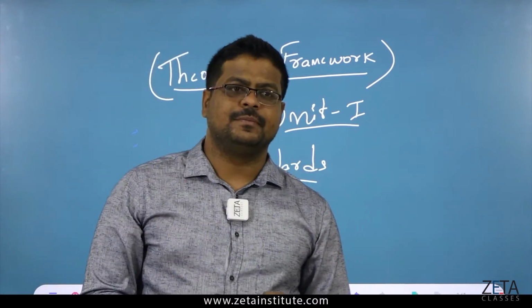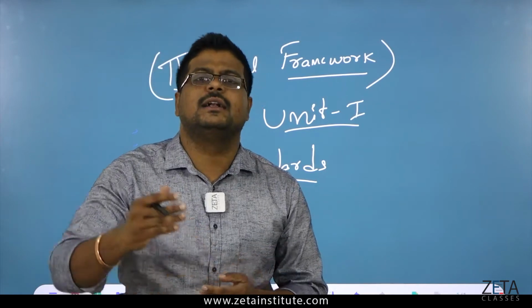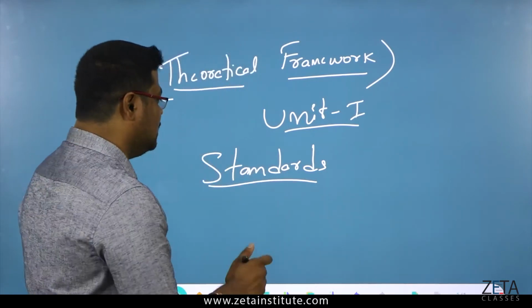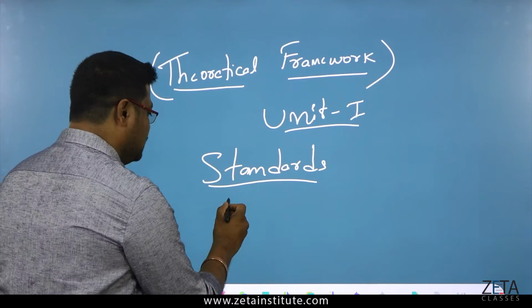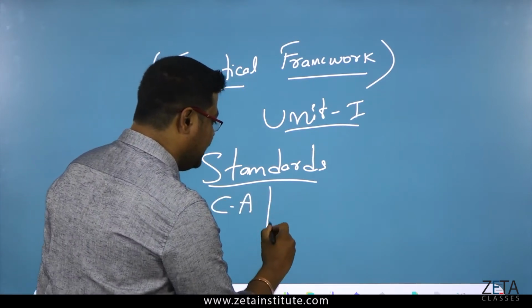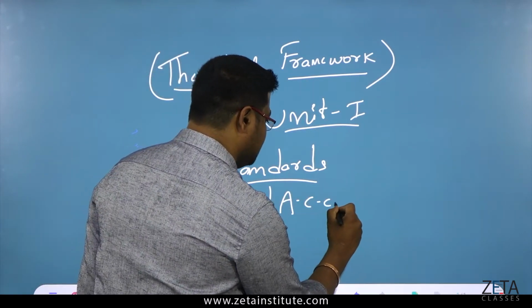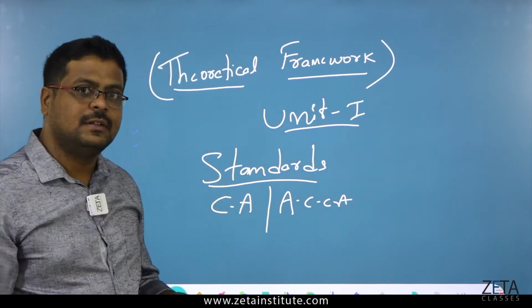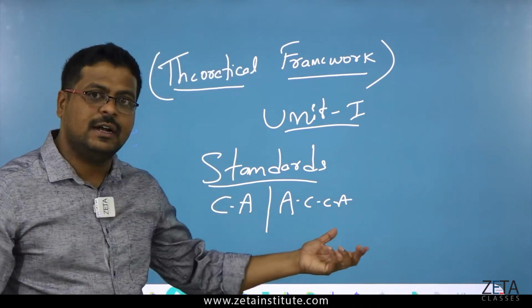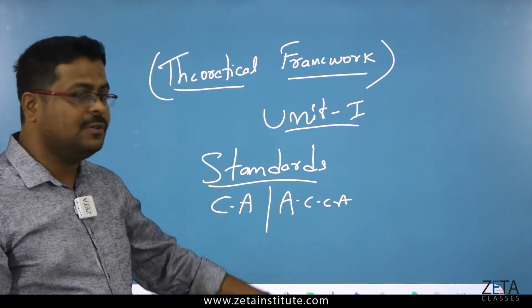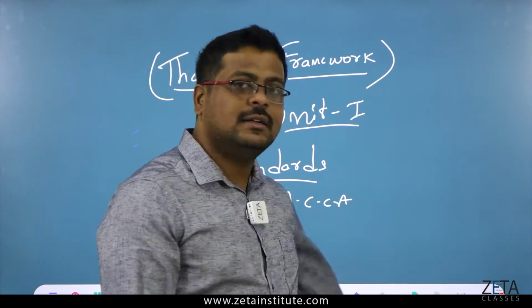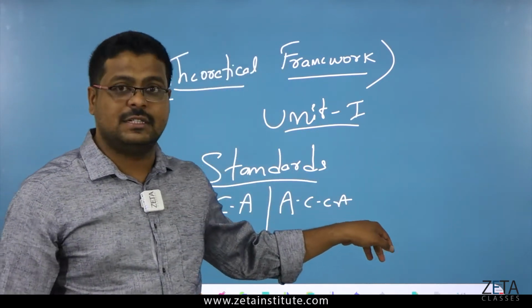For example, just to go a little beyond, I think you all know about CA and ACCA, the courses which we have. CA is Chartered Accountant and ACCA is the Association of Chartered Certified Accountants.